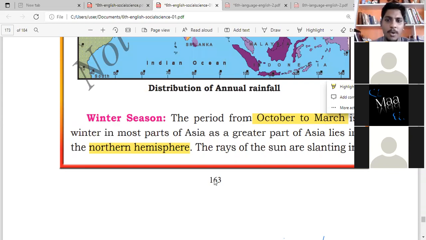Now most of the countries of Asia are in the northern hemisphere. North means most of the countries are just above the equator, so those places will have this climate. October to March is the winter season because in those places the sun rays won't be falling much. Why is there winter season? Because the sun won't be falling there. Are you getting me?